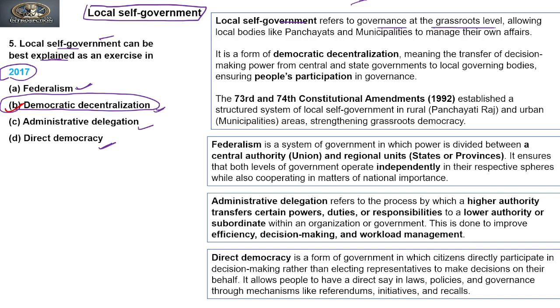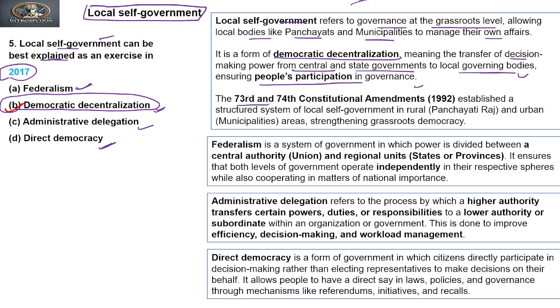If you see the explanation to this question, it says local self-government refers to governance at the grassroots level, allowing local bodies like Panchayat and Municipality to manage their own affairs. It is a form of democratic decentralization, meaning transfer of decision making power from central and state government to the local governing bodies, ensuring people's participation in governance.